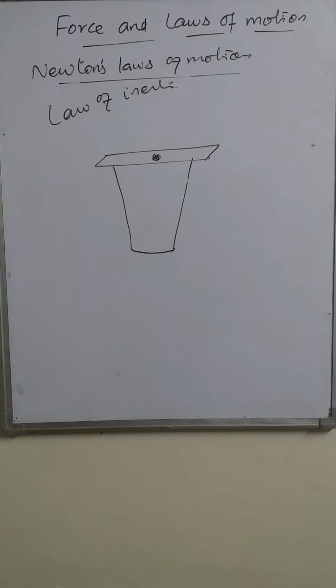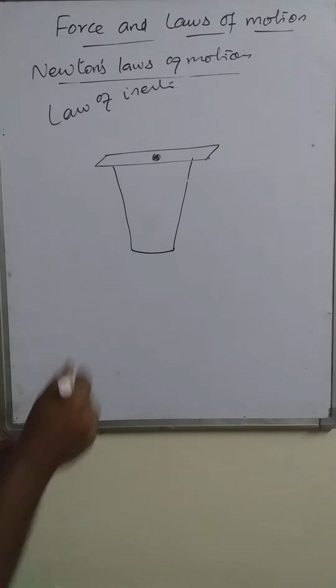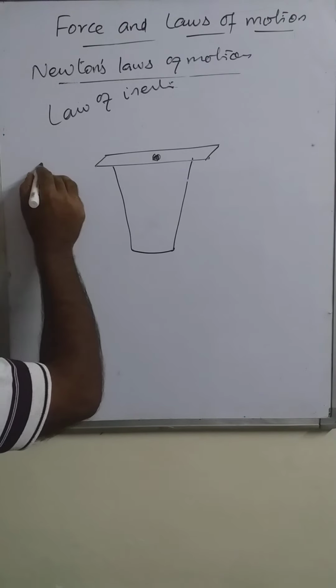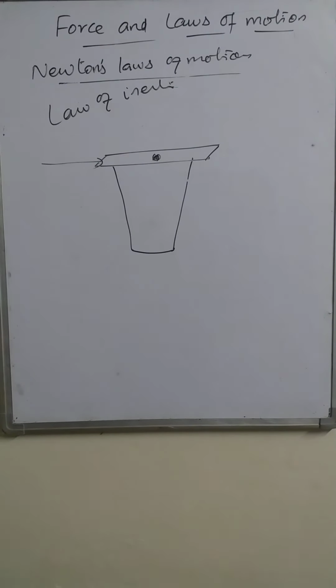उसके ऊपर रख दी. Now what we are going to do, we suddenly pull or push this cardboard. It should be sudden, not slow.